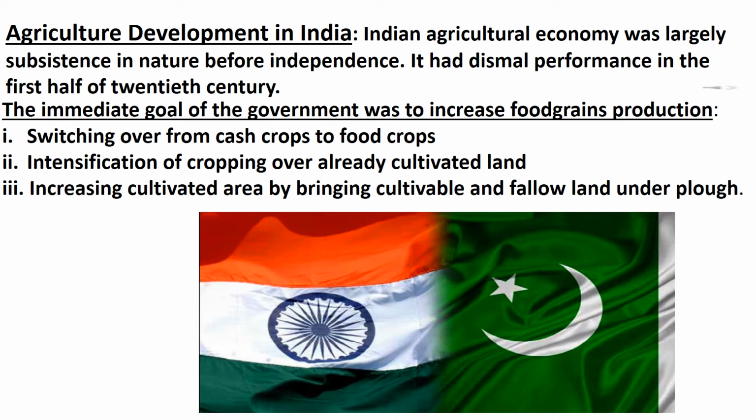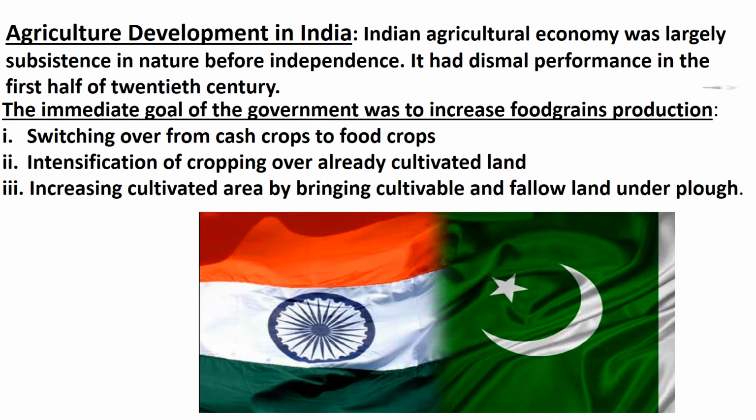Agriculture development in India. Indian agriculture economy was largely subsistence in nature before independence. It had dismal performance in the first half of 20th century. This period witnessed severe droughts and famines. During partition, about one-third of the irrigated land in undivided India went to Pakistan. This reduced the proportion of irrigated area in independent India.